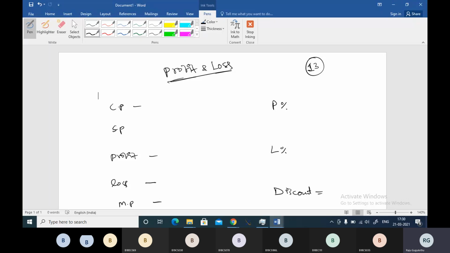Yeah, so guys, cost price is the price where you buy an article, boss. Let's say you are buying a pen at 10 rupees, then cost price will be 10 rupees, boss. Okay. Similarly, selling price, boss. If you are selling an article at some rupees, that will be selling price.